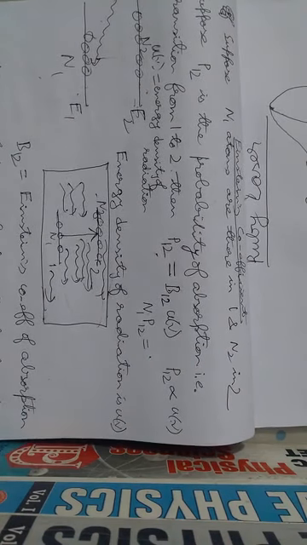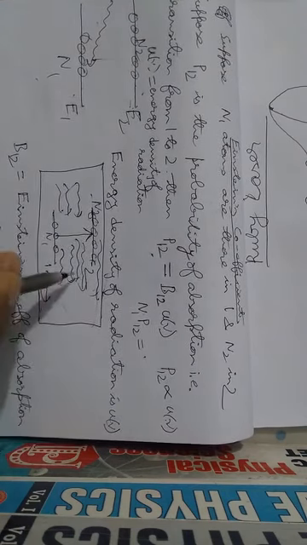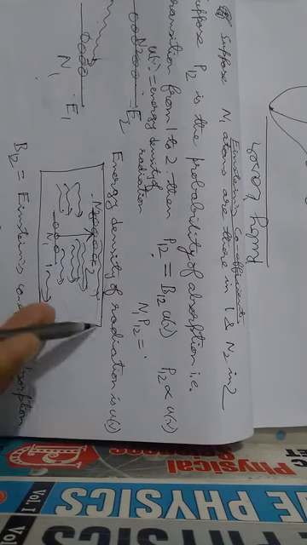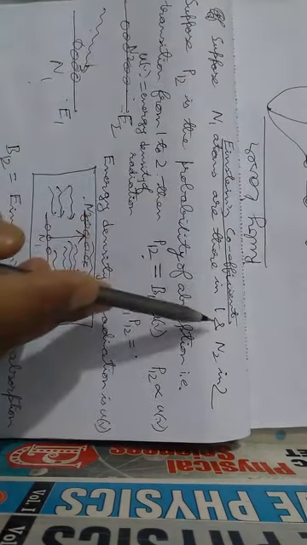So I have drawn this here. This is the active medium of the laser, and here there are N1 atoms in the ground state and N2 atoms in the excited state. There are also photons here, since laser is happening. Photons are coming and hitting the mirror and then coming back. Suppose N1 atoms are there in state 1 and N2 atoms are there in state 2.